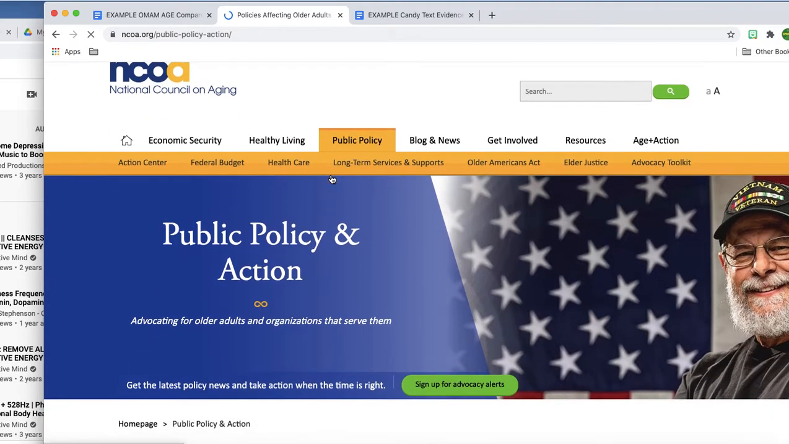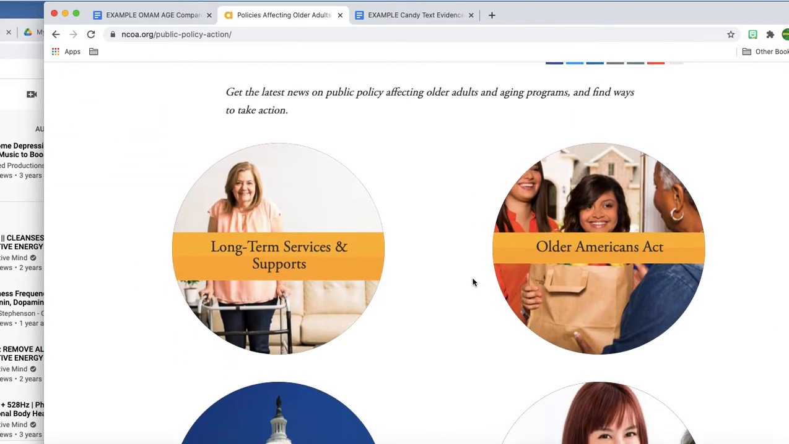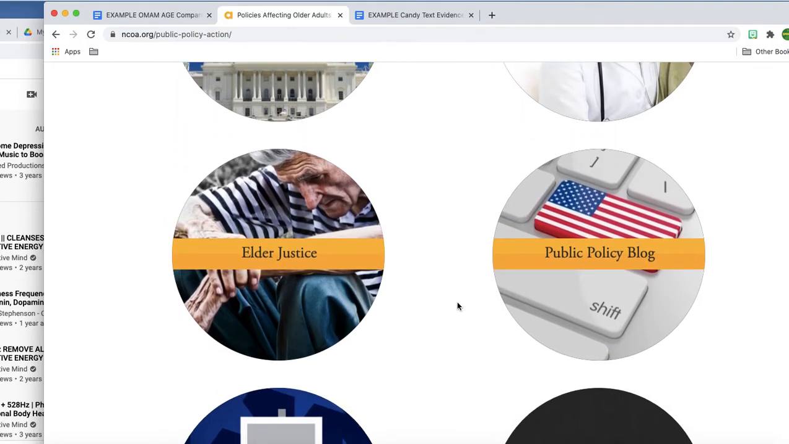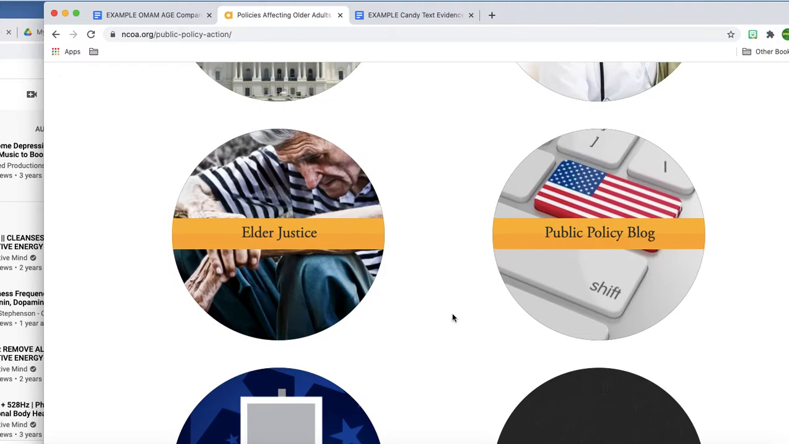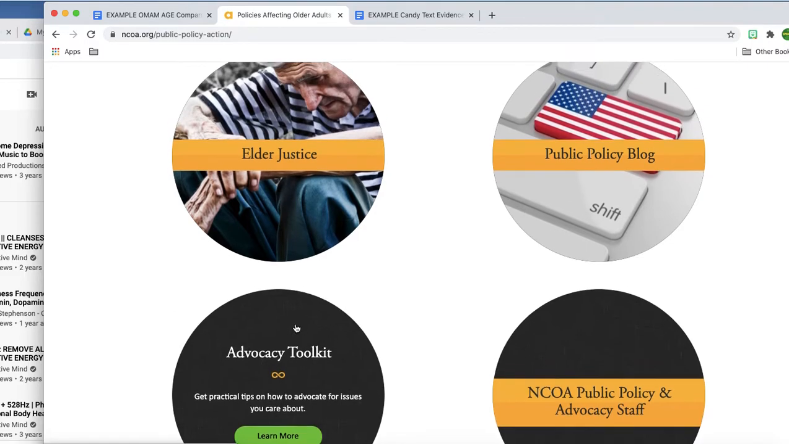National Council on Aging is reputable. I've heard of them before and done a little research. So let's look and see. Long-term services and supports, Older Americans Act, federal budget, healthcare, elder justice, public policy blog. There's a lot to work for here. Let's see what this advocacy toolkit is. How to advocate for issues you care about. Honestly, I could almost think of talking about how this organization exists specifically to mobilize people to speak out about issues that benefit older people.